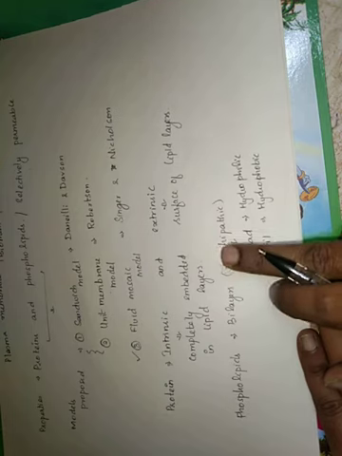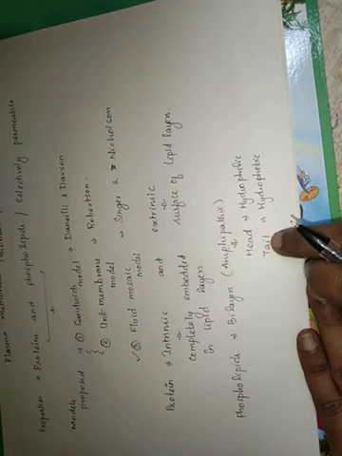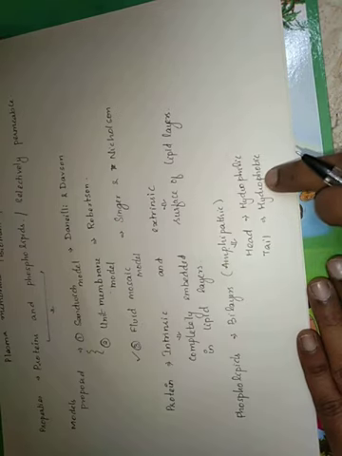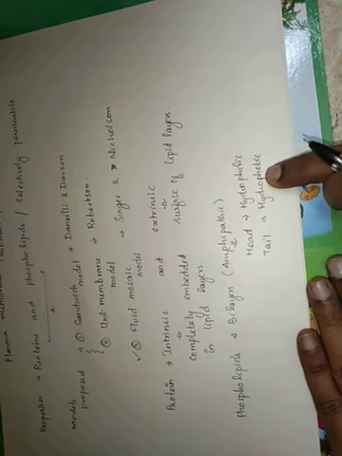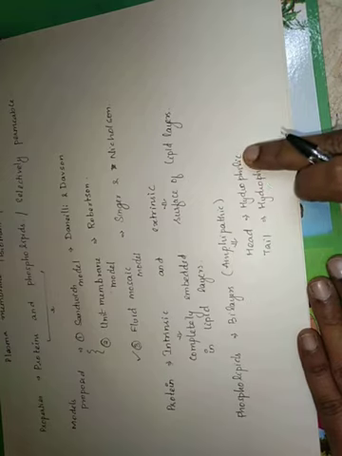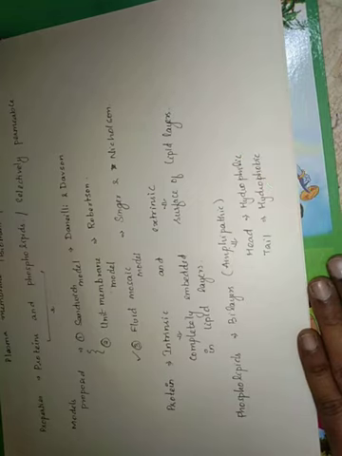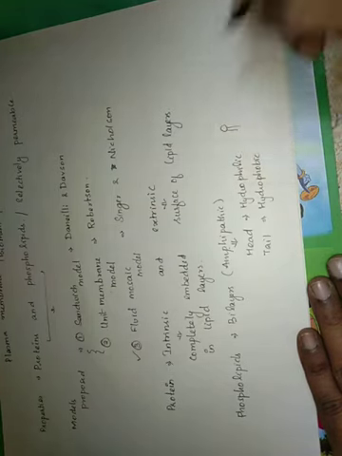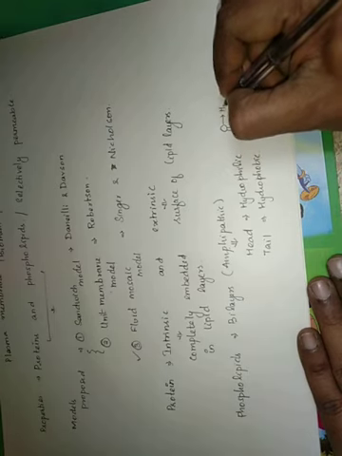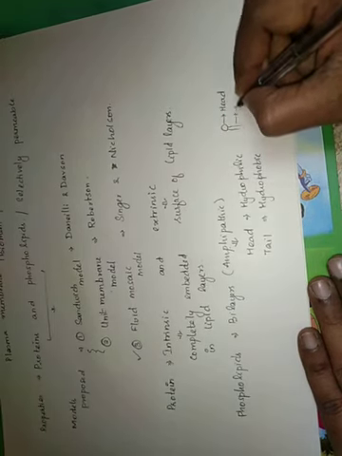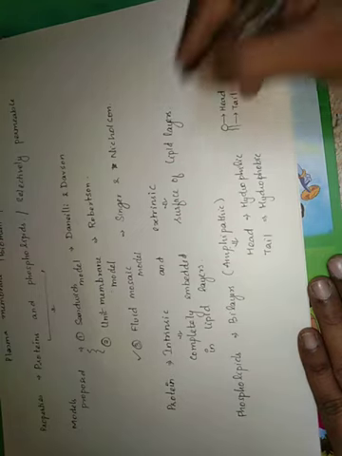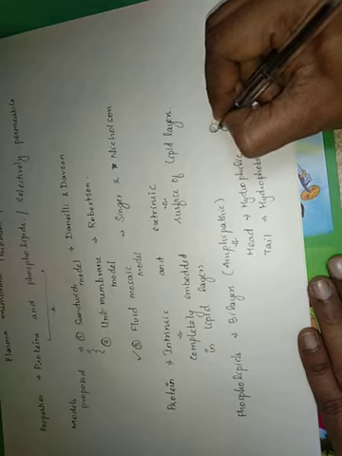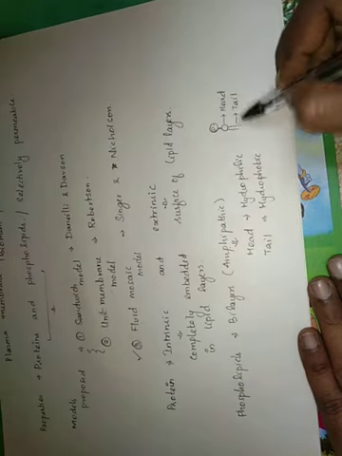So amphipathic means there must be two ends, and these two ends are going to have different, opposite characteristics. Hydrophobic means water-hating, that is, they move away from water. Hydrophilic means water-loving, that is, they are going to interact with water molecules. It is usually represented like this. This is the head, which is hydrophilic in nature. This is the tail, which is hydrophobic in nature. To the head, a phosphate molecule is attached, making it a phospholipid layer.